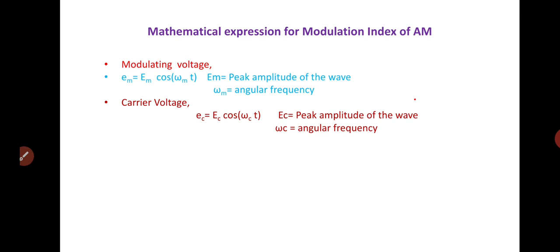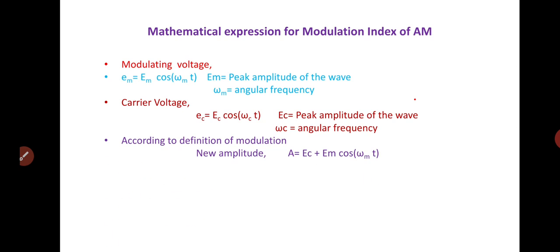When a carrier wave is amplitude modulated, the amplitude of the carrier voltage waveform is caused to vary directly with the modulating voltage. So if A is the new amplitude, according to the definition of amplitude modulation, the equation of the new amplitude is given here: A = Ec + Em cos(ωm t).